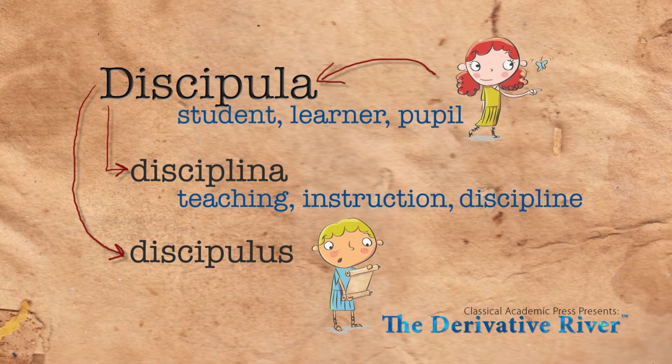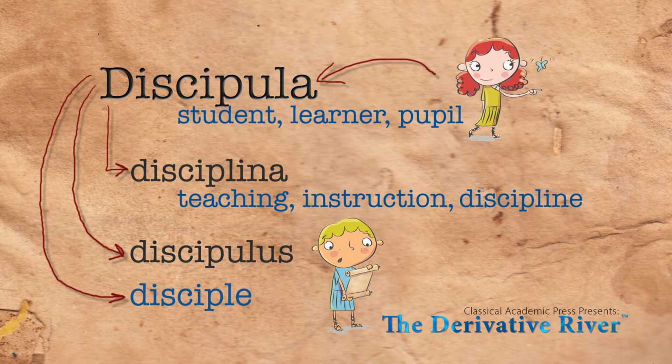Finally, from the word discipula, we also get the word disciple. A disciple is someone who is a follower of someone who is usually a renowned teacher, like the disciples of Plato or Socrates, or the disciples of Jesus Christ. There you have it. There's a lot connected to the word discipula.